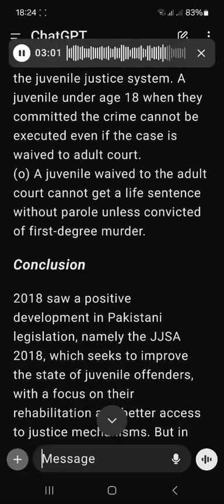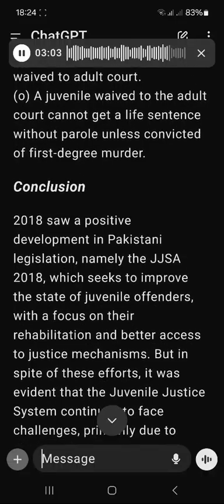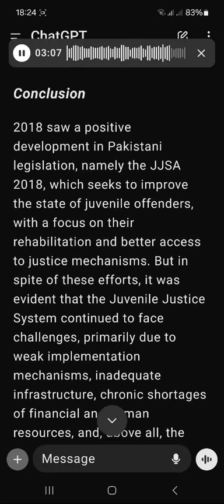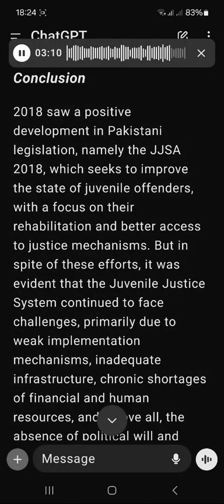Conclusion. 2018 saw a positive development in Pakistani legislation, namely the JJSA 2018, which seeks to improve the state of juvenile offenders, with a focus on their rehabilitation and better access to justice mechanisms.